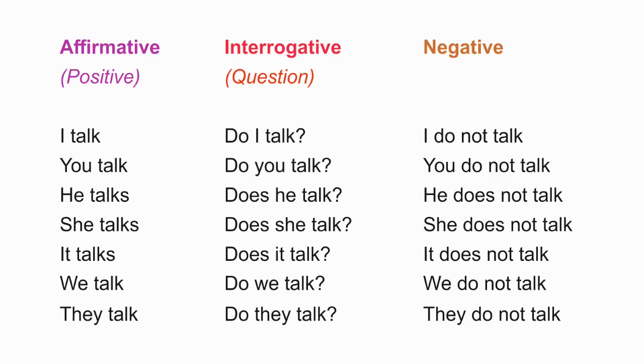The same verb is conjugated in negative form in simple present as: I do not talk. You do not talk. He does not talk. She does not talk. It does not talk. We do not talk. They do not talk.